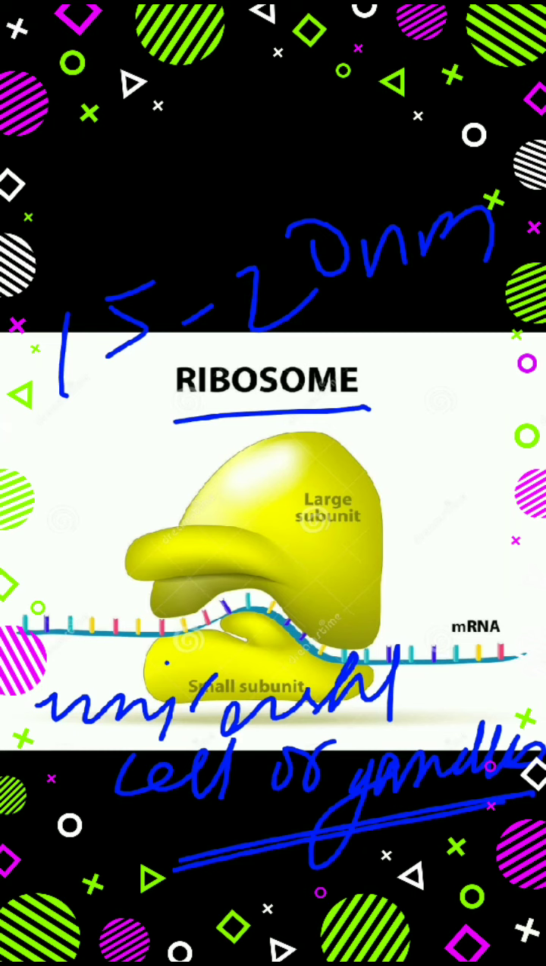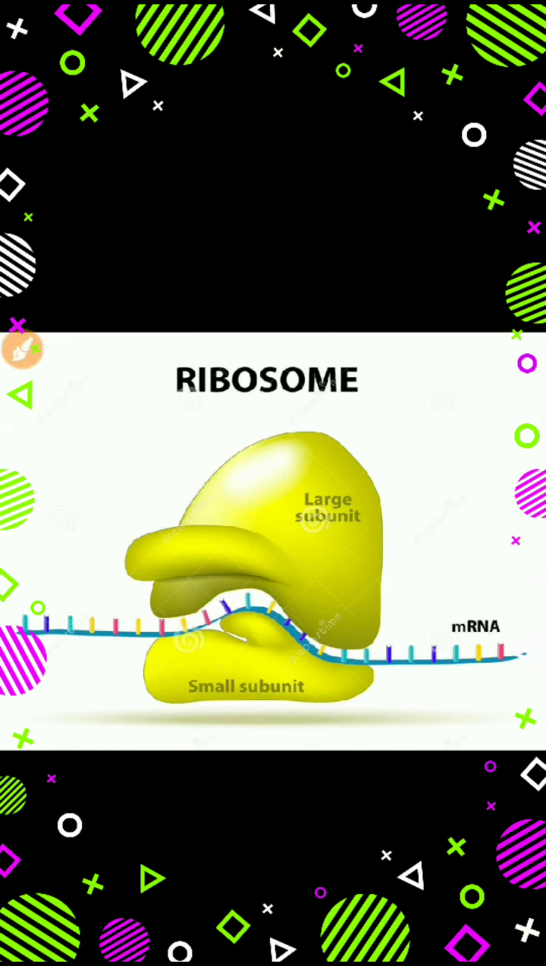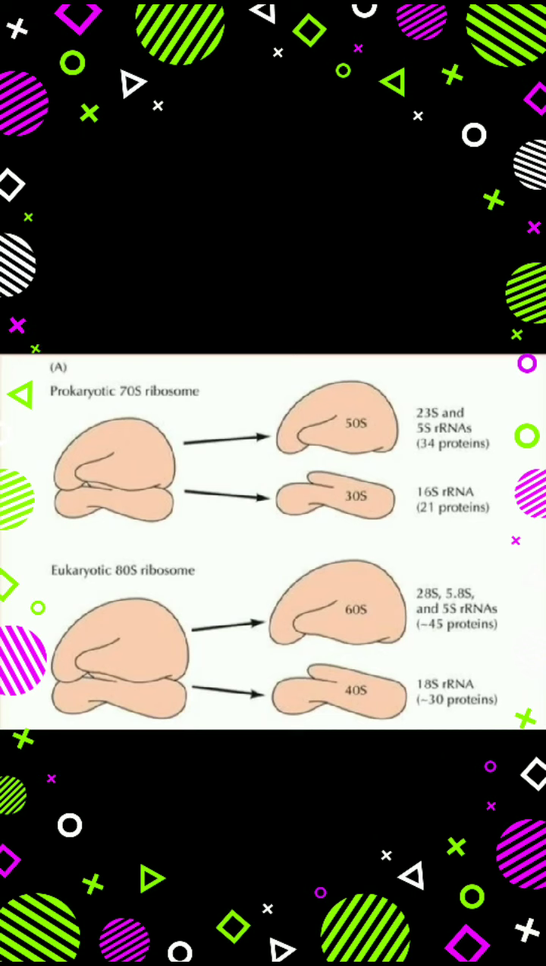In a prokaryotic cell, this ribosome is associated with the plasma membrane, and 70S ribosome is found inside the prokaryotic cell. That means there are two types of ribosomes on the basis of unit.